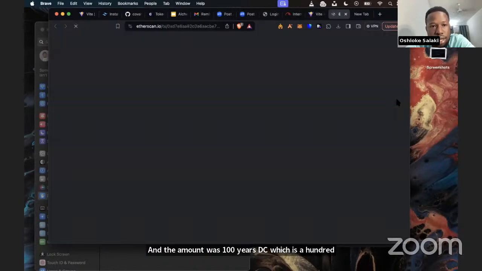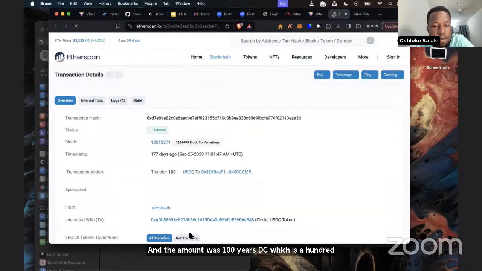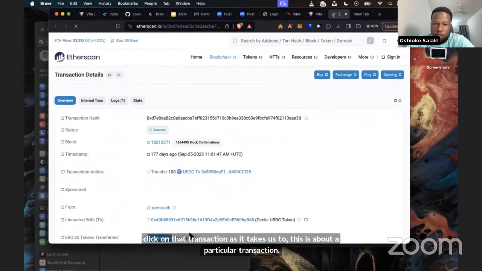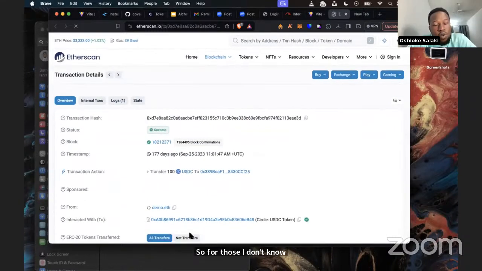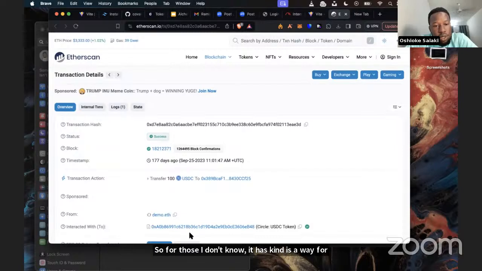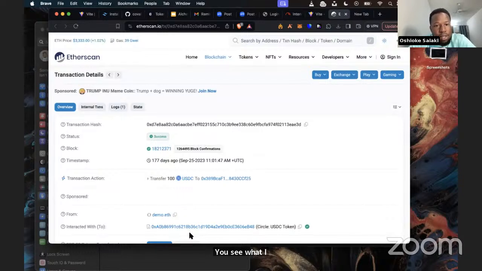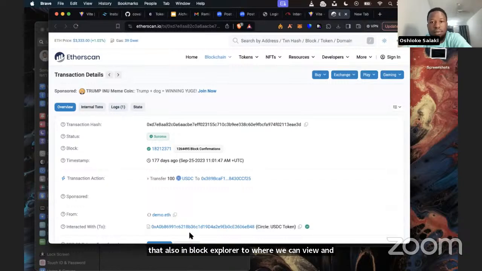And if we click on that transaction hash, it takes us to Etherscan, where we can view details about that particular transaction. So for those that don't know, Etherscan is a way for people to track transactions, to see the status of a transaction, the block, the timestamp, and see other details about that particular transaction. It's the same thing as Voyager and StackScan. Those are also block explorer tools where we can view and verify transactions.